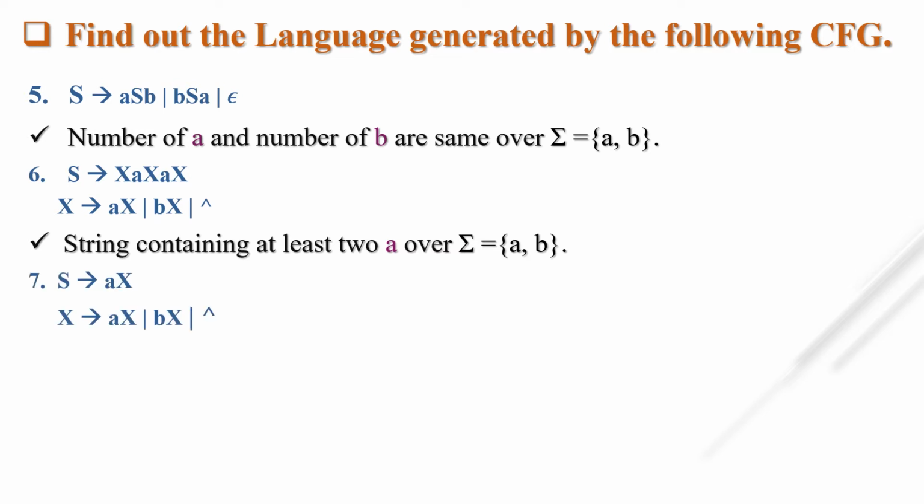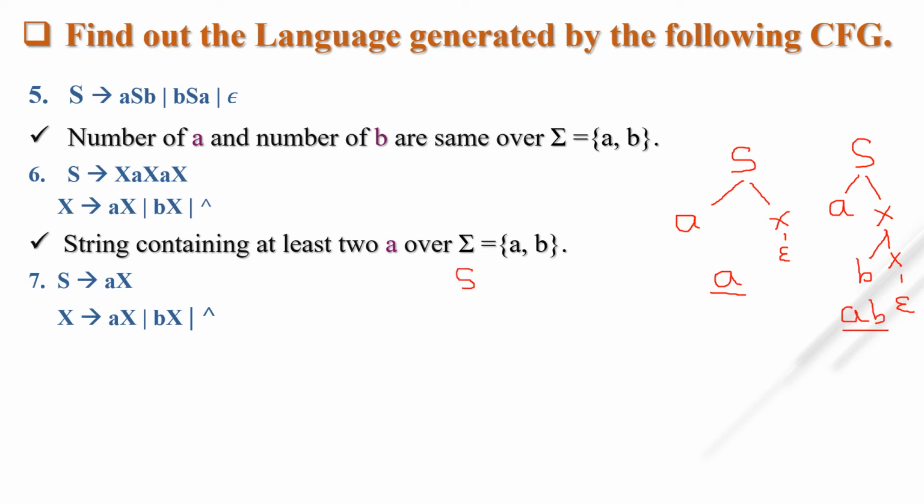Let's see next. Once again we start with S because S is our starting state. Now I have no option, so I have to take ax, and instead of x, suppose I am putting null. So which string is generated from here? Only a. Similarly, if I take S tends to ax, and instead of x I put bx, and then instead of x null, what string is generated? ab.